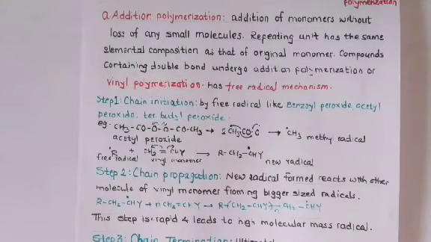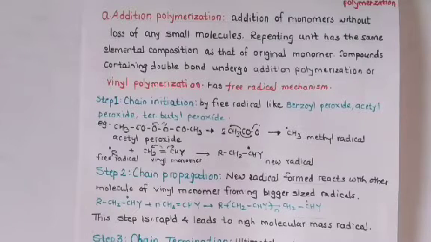Acetyl peroxide forms the free radicals CH3, that is the methyl radical, and CH3COO, acetyl radicals. So the free radicals are formed. This free radical, suppose it is now the alkyl group R, combines with the vinyl monomer CH2=CHY, any group Y will be there, and that forms the new radical. So that is the initiation taking place. So it is called a chain initiation.